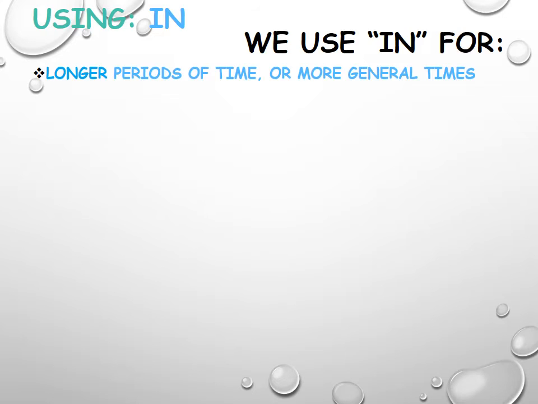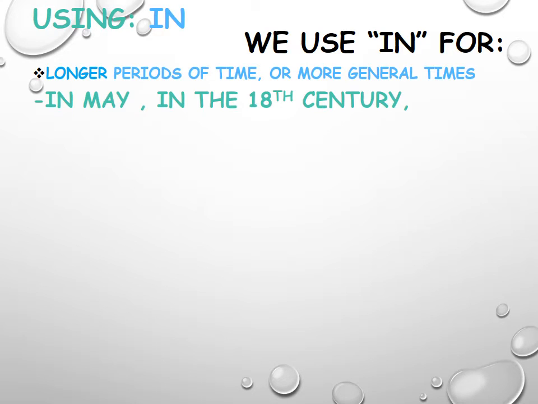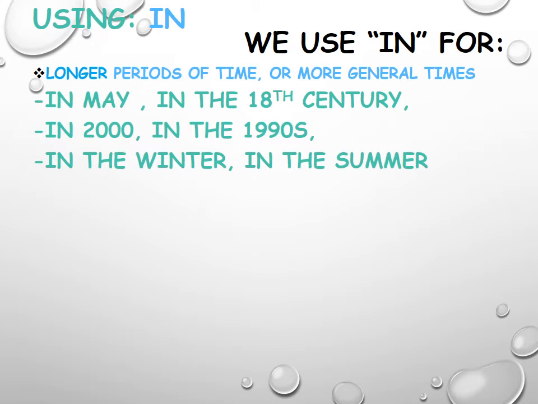The usage of preposition in. So where do we use the preposition in? We use in for longer periods of time or more general times. In May, so in this case, we can use in with the months. In the 18th century, for the centuries, in 2000, or in the 1990s. So in this case, we use in for the years.